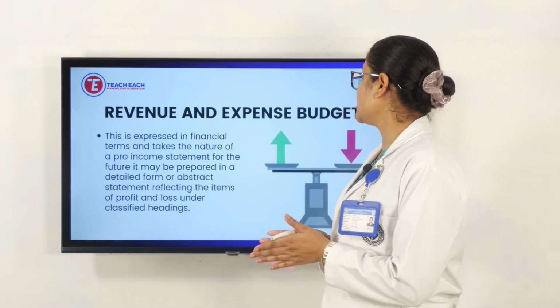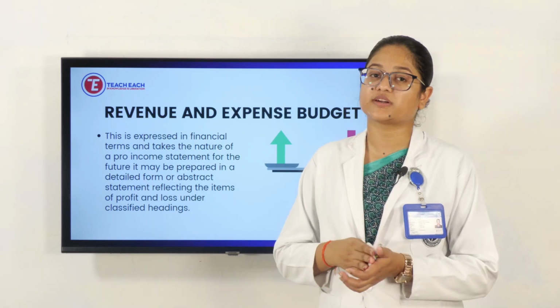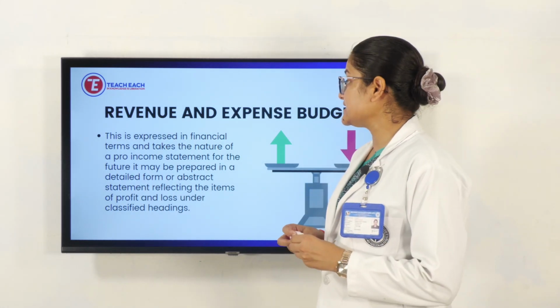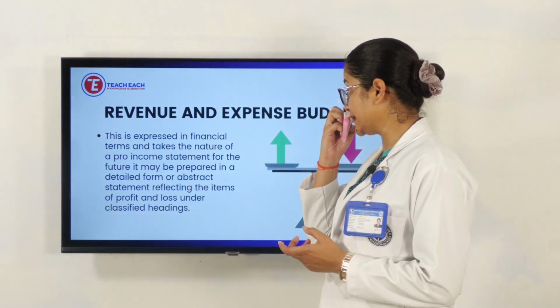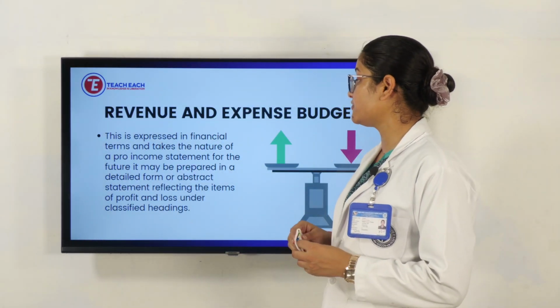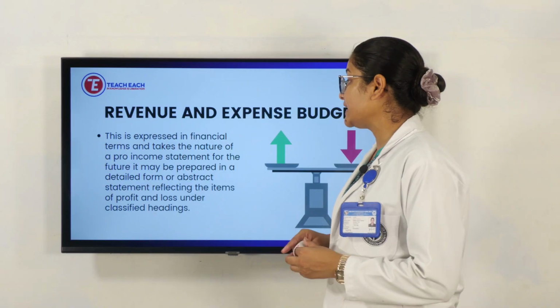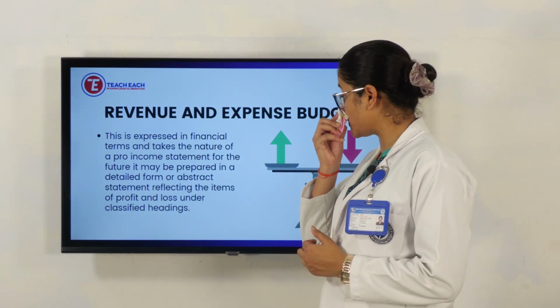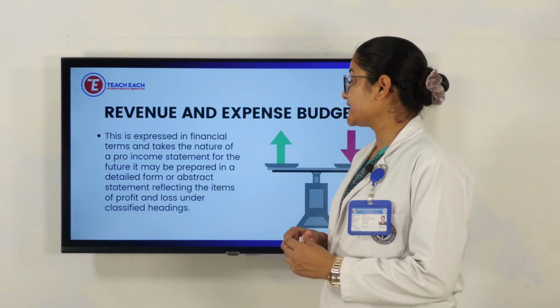Next is the revenue and expense budget. It means what the expenditures are and what the benefits are. This is expressed in financial terms and takes the nature of a pro forma income statement for the future. It may be prepared in a detailed form or as an abstract statement reflecting the items of profit and loss under classified headings.